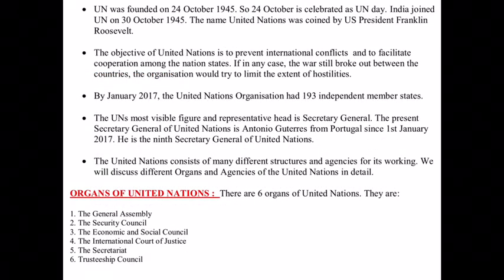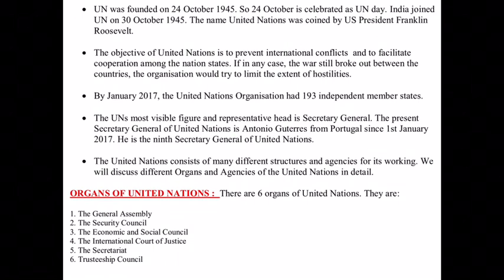So the UN was founded on 24th of October 1945. So every year we celebrate 24th October as the United Nations Day. But when did India join the United Nations? As you know, India is also a member of the United Nations. So India joined the UN on 30th of October 1945. That is 6 days after its establishment, India joined the UN.